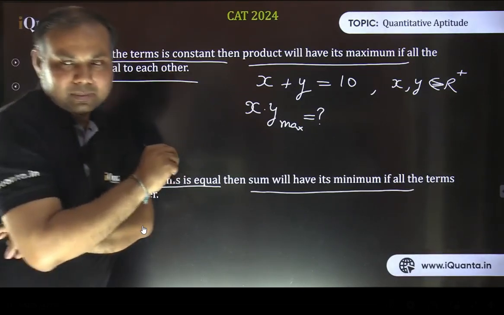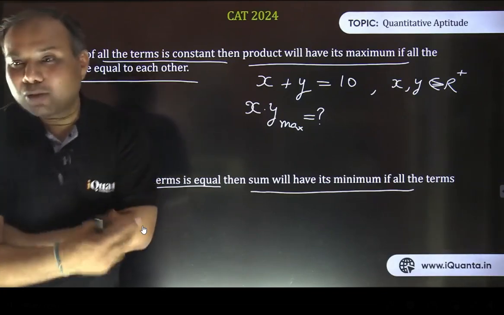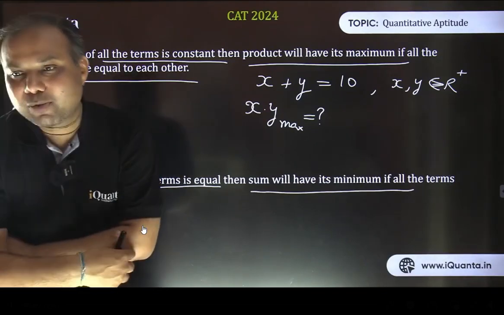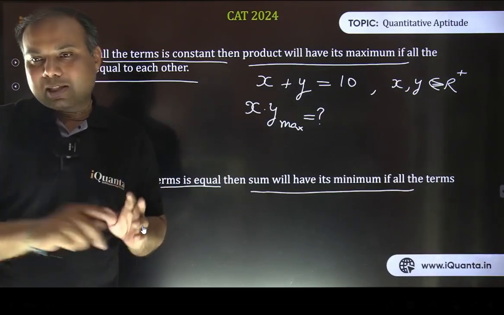Some of you may doubt: while we are trying to make the terms equal, how do we know that this is the maximum value? Can't we get more than this? Yes, we have done the equal distribution here, so we need to make them equal as much as possible. As somebody wrote, as close as possible.